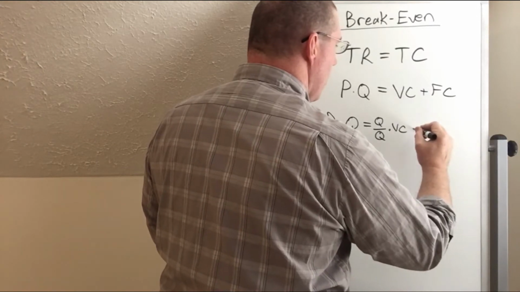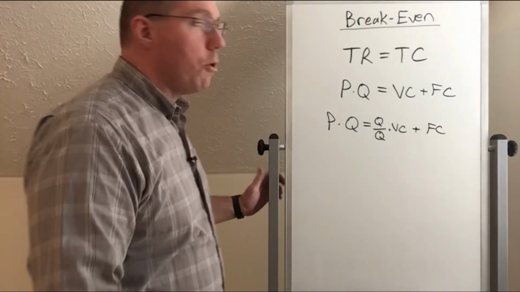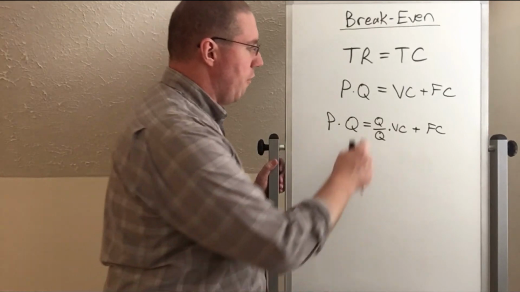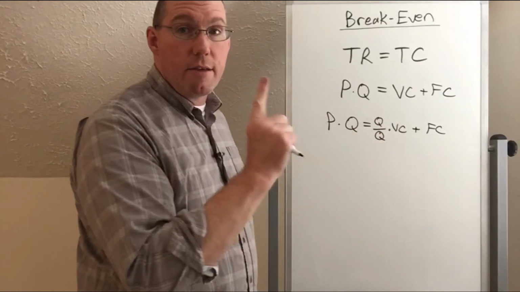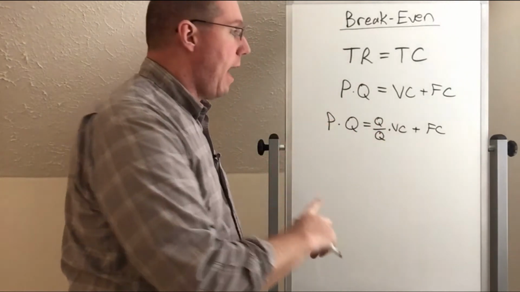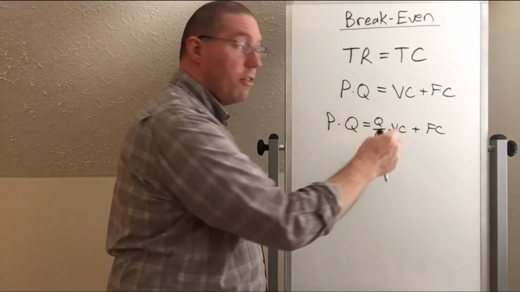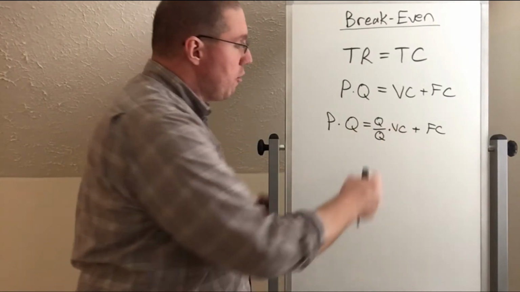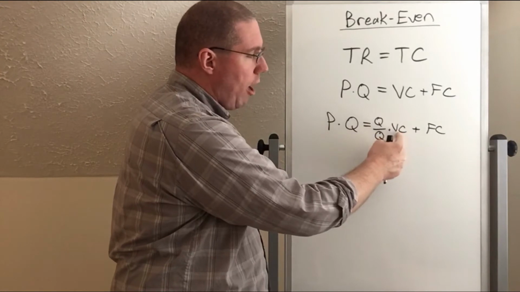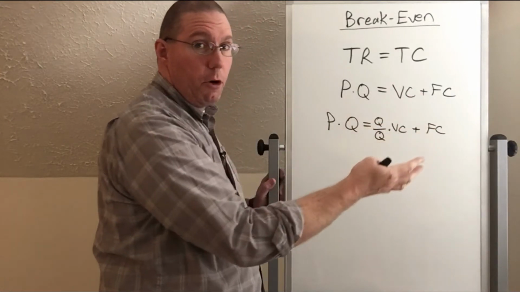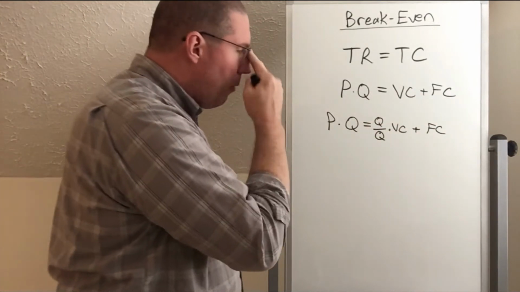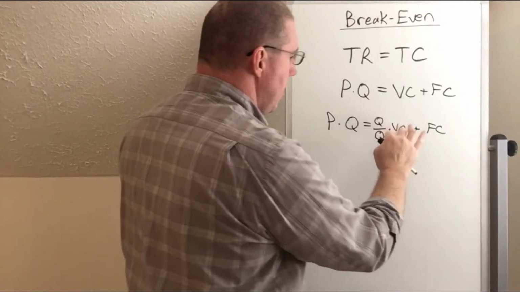Now, I want to remind you mathematically, first of all, that quantity divided by quantity is equal to 1, and that 1 times anything is still that thing. So if we did 1 times variable costs, it would just equal variable costs, right? But now what I want to do is manipulate this right here.